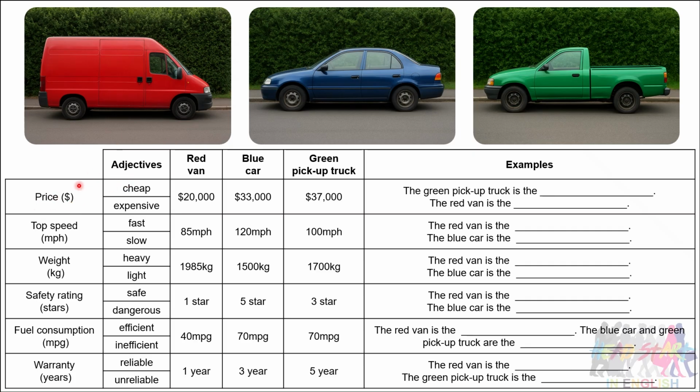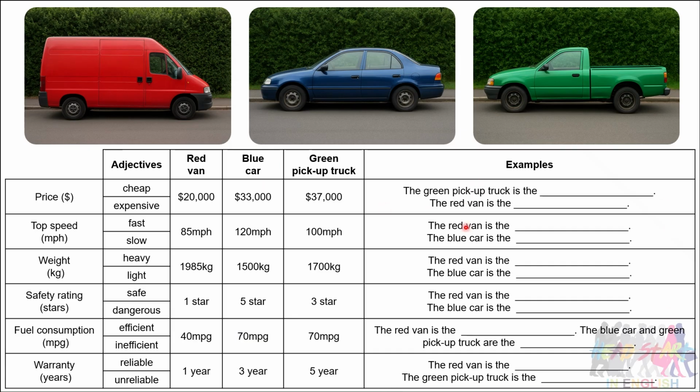So price can be cheap or expensive, speed can be fast or slow, weight can be heavy or light, safety rating can imply it's safe or it's dangerous, fuel consumption might mean it's efficient or inefficient, and warranty is a good indication of whether something is reliable or unreliable. So the task is to complete these sentences over here on the right.